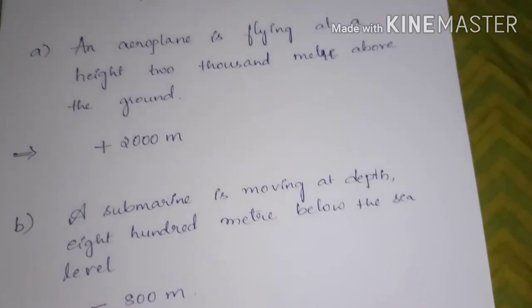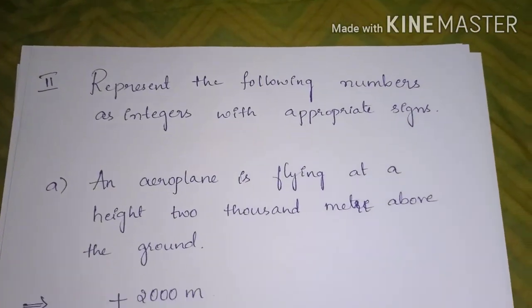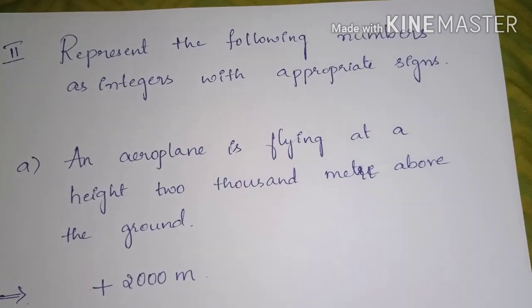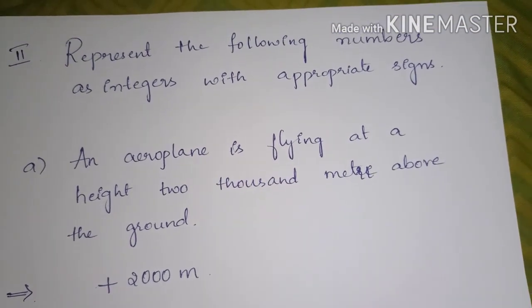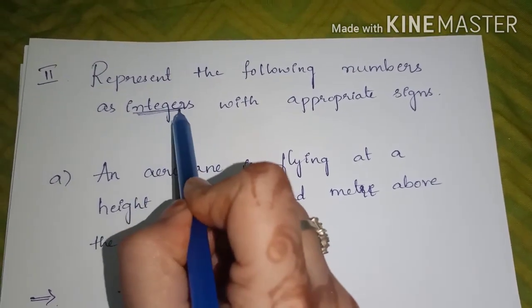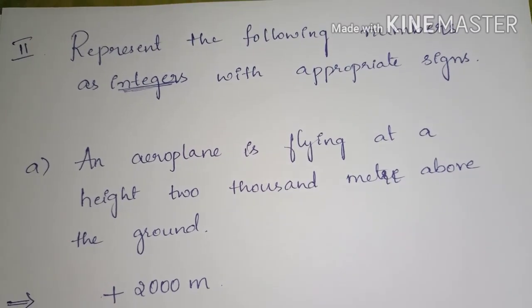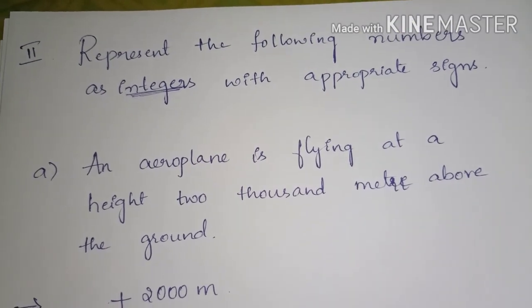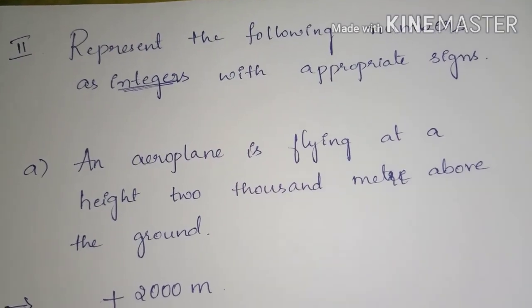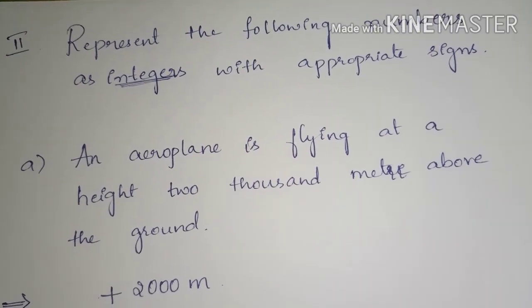See the second one. Represent the following numbers as integers with appropriate signs. Remember, whenever you hear the name integers, suddenly the definition should come to your mind, that integers are the collection of numbers which has both positive and negative numbers along with 0.